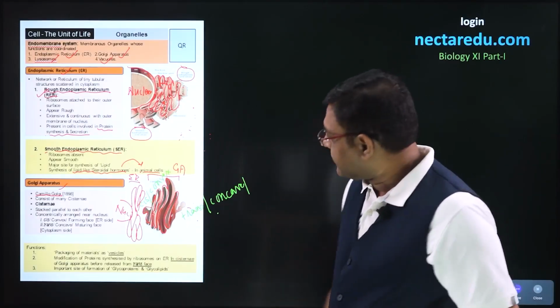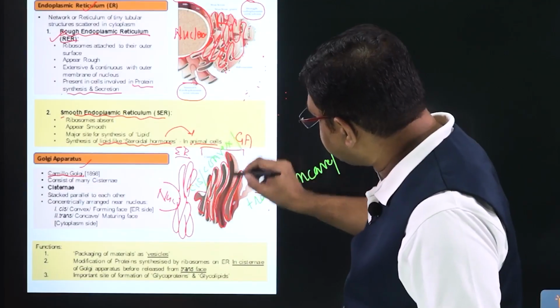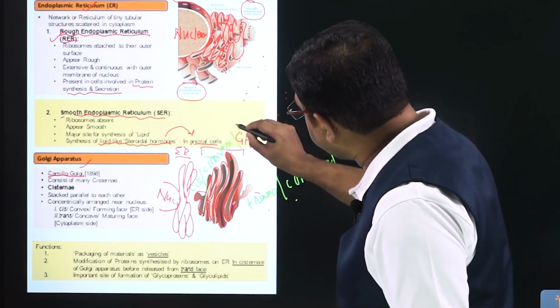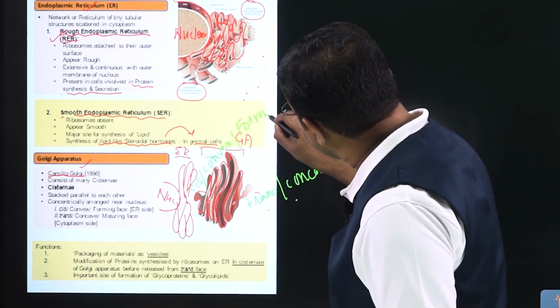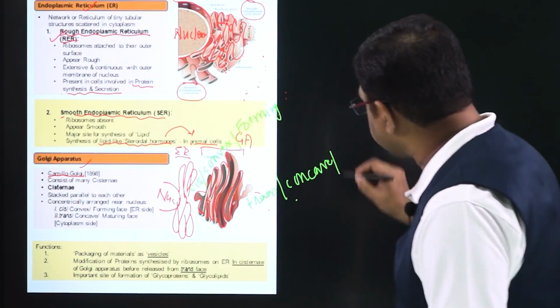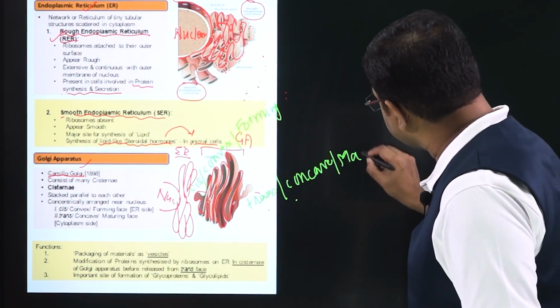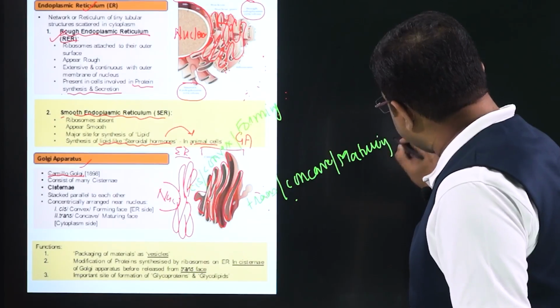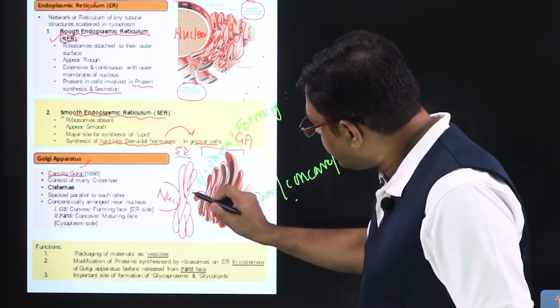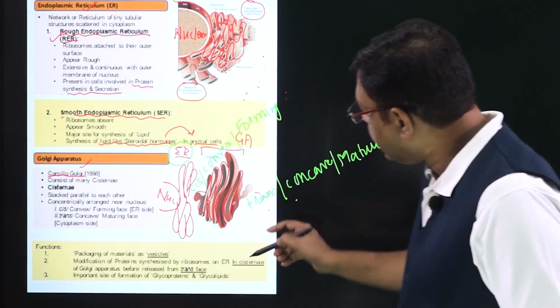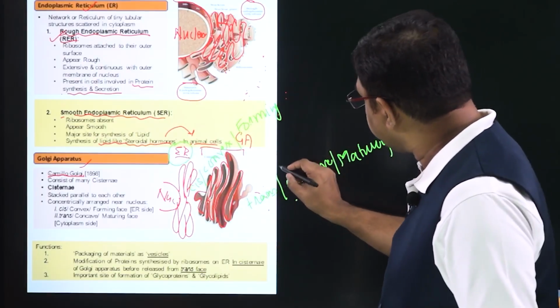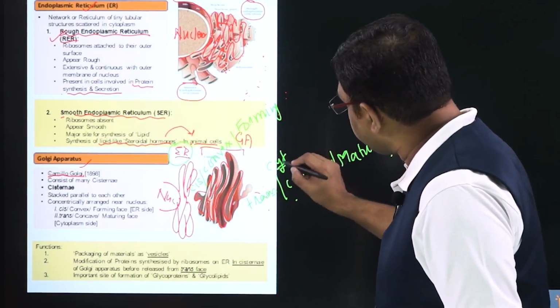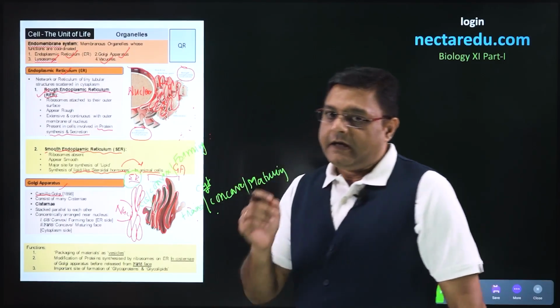There are some more names to it. This convex surface is also called as forming surface, and the trans surface is called as maturing surface. So these are the parts. So cis is towards which part? It is towards the ER, and trans is towards which part? It is towards the cytoplasmic side.